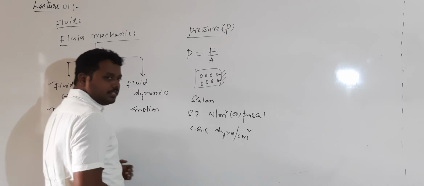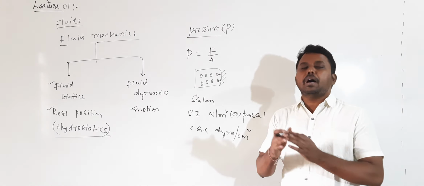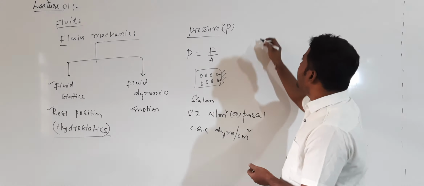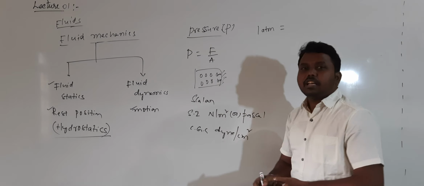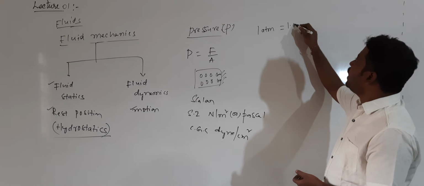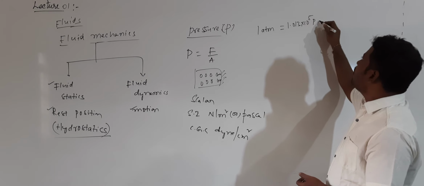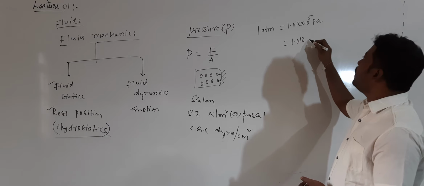Okay, so these are the units. Then thereafter, pressure will be measured by using a barometer. Generally, 1 atmosphere pressure is nothing but 1 atm. atm stands for atmosphere pressure. 1 atmosphere pressure value will be equal to 1.013 × 10^5 Pascal. This value you have to remember, which can also be written as 1.013 bar.